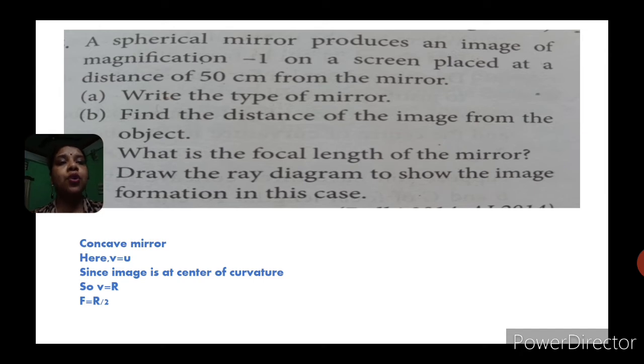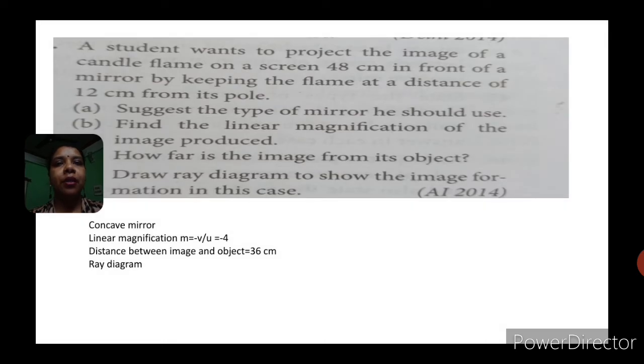If I ask you to draw the ray diagram to show the formation, move to the previous slide, and you will find that we have drawn the ray diagram for this particular case. When the object is at the center of curvature, the image will also be formed at the center of curvature. Done? So move on to the next question, question number 3.